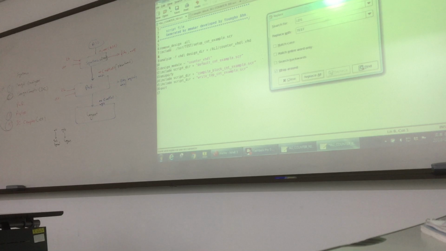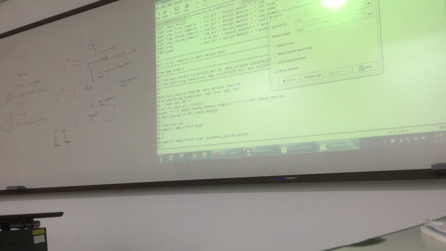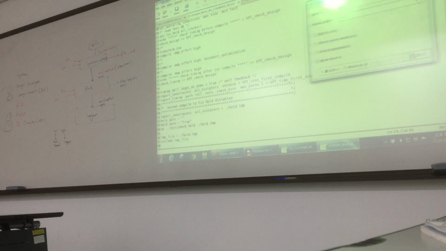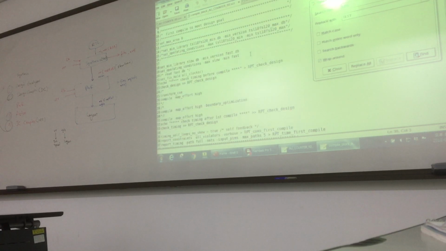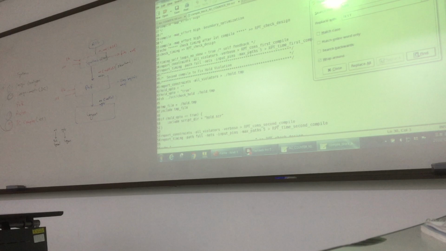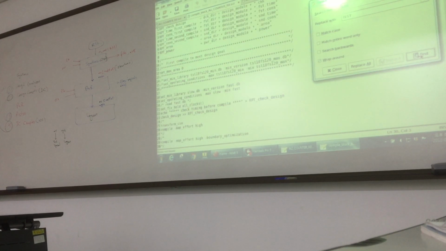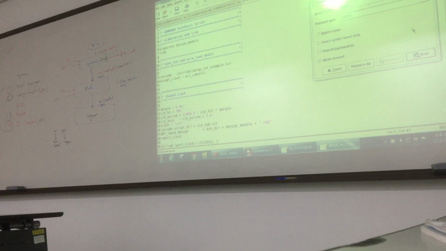So what I did in this file, I changed the location of the script. First I did this thing. Second, if we see here, this is the other script file. If you press find, I think it has nothing. Yes, it has no location information.